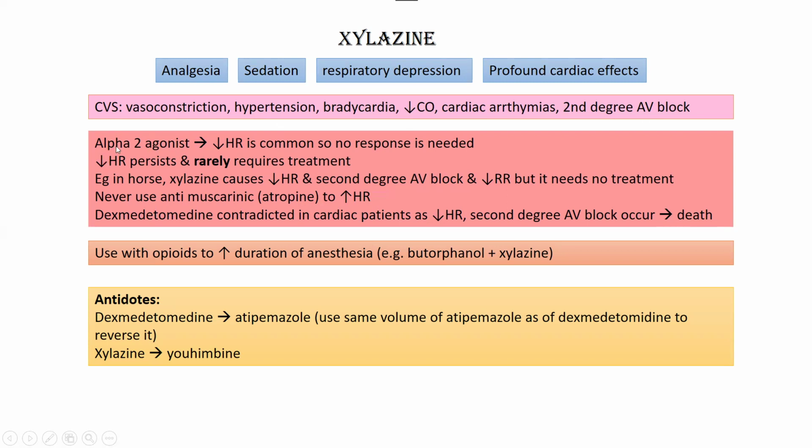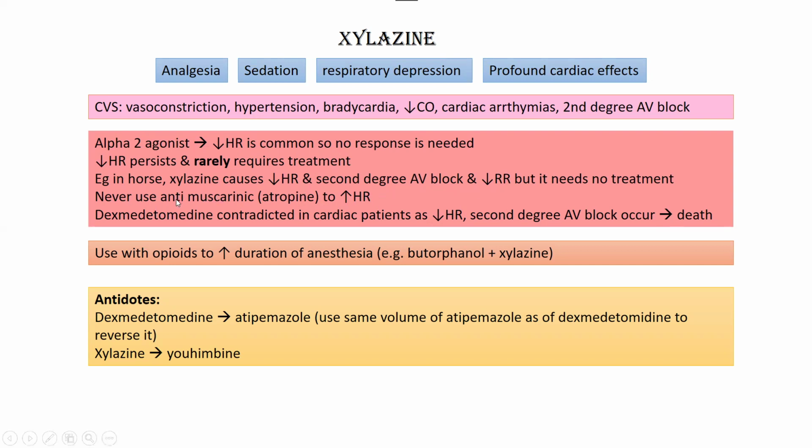Next, alpha 2 agonist cause bradycardia that is so common that it does not need any response. The decreased heart rate will persist, and it does not really require treatment. For example, in case of a horse, when you inject xylazine, it will cause bradycardia, second degree AV block and decreased respiratory rate, but it will not need any treatment.